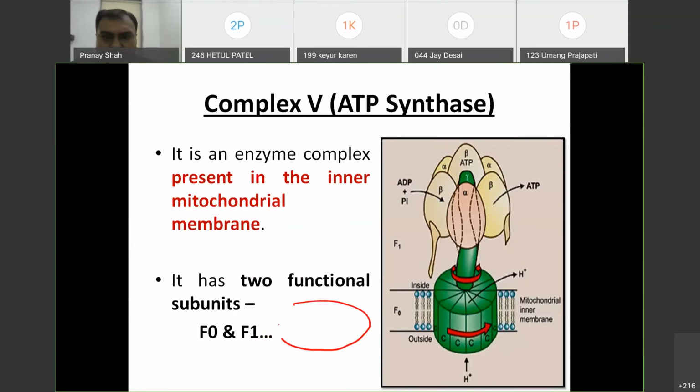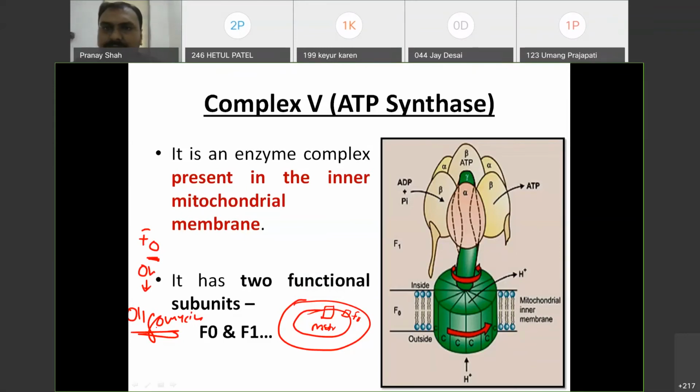Suppose this is the mitochondria, this is the inner mitochondrial membrane. Okay, this is matrix. So complex 5 is made up of 2 units. One is the FO unit, which is embedded in the membrane. Why is it O? It is not F zero, it is FO. O stands for oligomycin, because this FO complex of the ATP synthase is inhibited by the antibiotic called oligomycin.